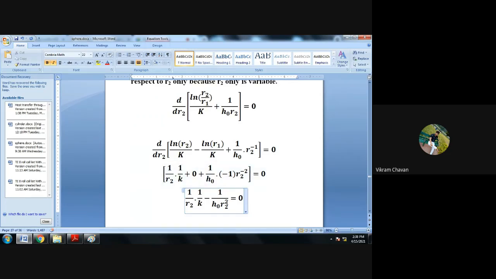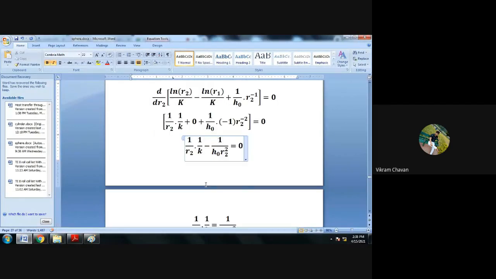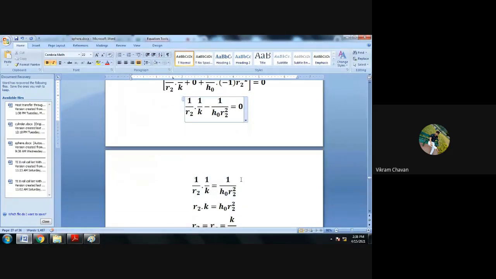Now shift one of the terms to the other side. Shift any term for simplification purposes. Here we have shifted one term to the right side: minus 1 upon H naught multiplied by R2 square. If you shift this particular term to the right hand side, the minus sign will become plus. So we get the equation as 1 upon R2 multiplied by 1 upon K is equal to 1 upon H naught multiplied by R2 square.